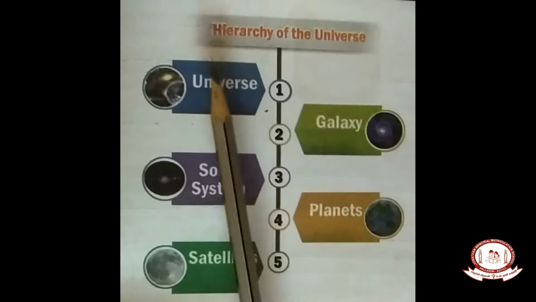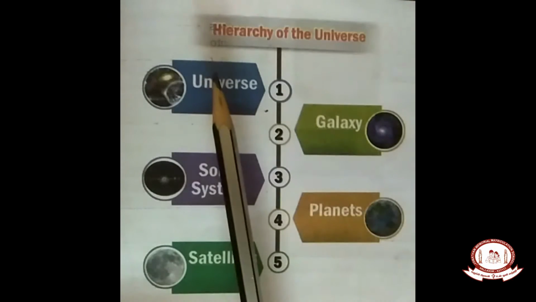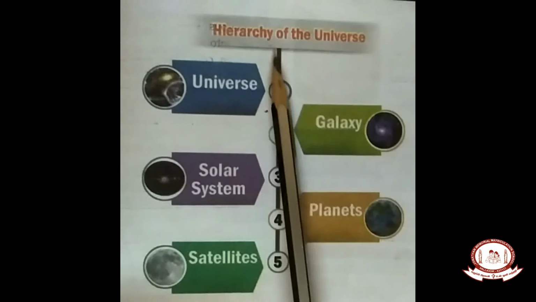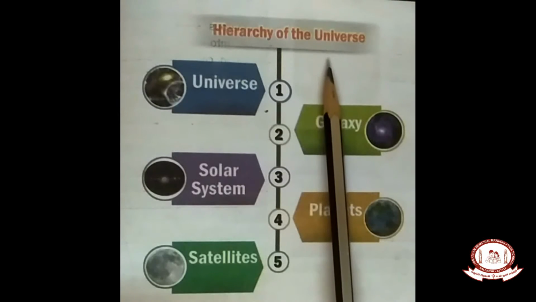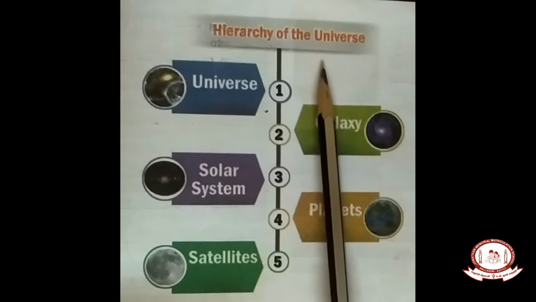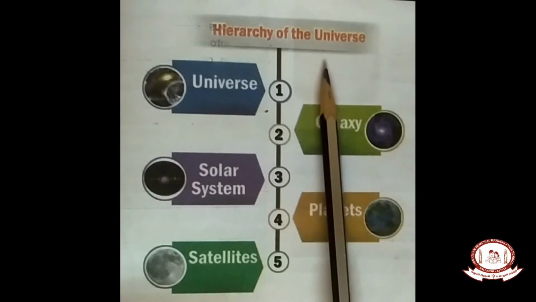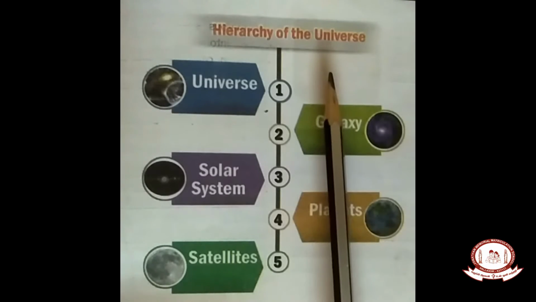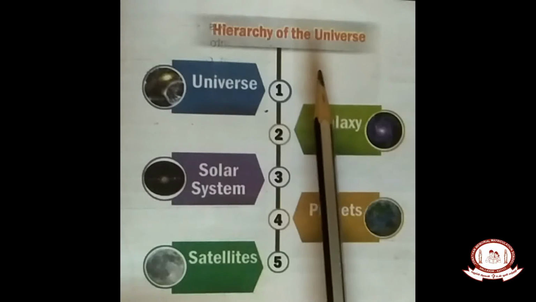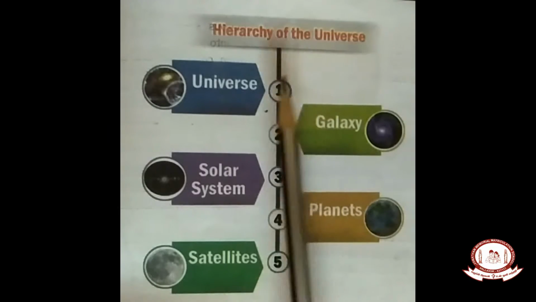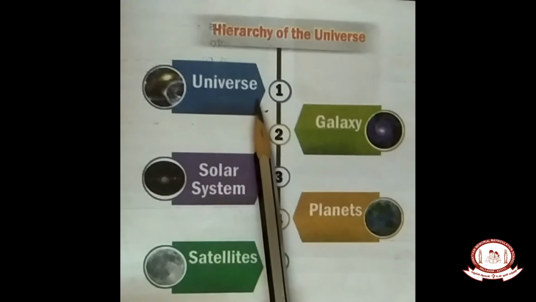Children, today, very first, we are going to draw this hierarchy of the universe picture. So, in the very beginning, we studied that there was a big bang, that was an explosion. From that explosion only many celestial bodies formed. From that expansion we got the universe.